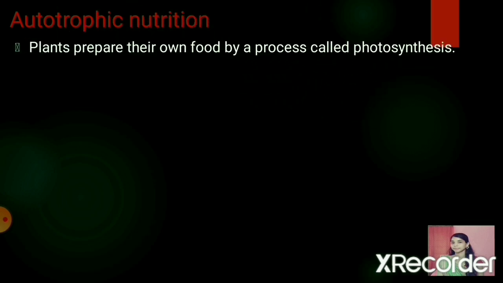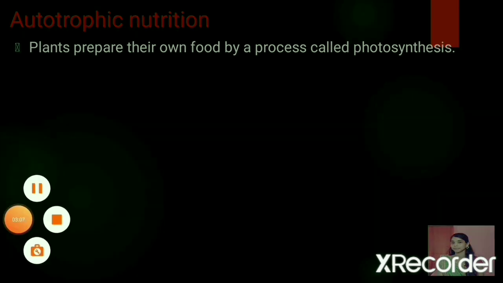So autotrophic mode of nutrition. Here the auto means self and troph means the nutrition, which together means a self nutrition. It is a type of nutrition in which an organism synthesizes its own food from inorganic raw materials like carbon dioxide and water present in the surroundings using solar energy, that is light energy. And plants are the best example for the autotrophic mode of nutrition.